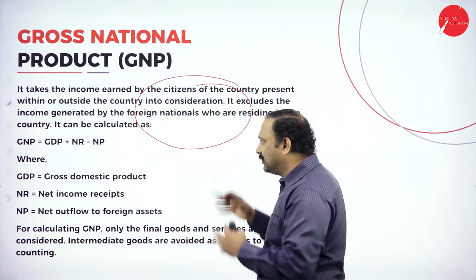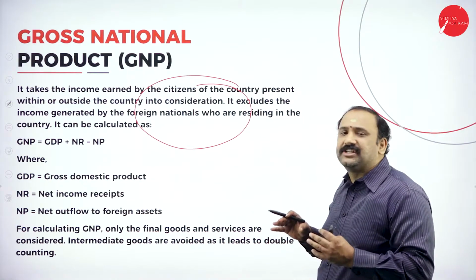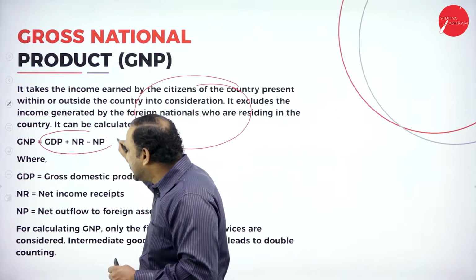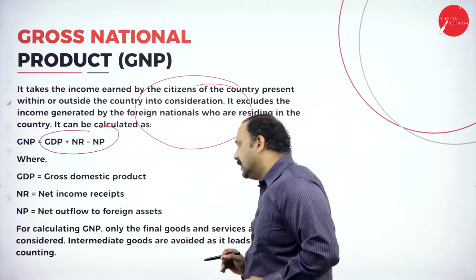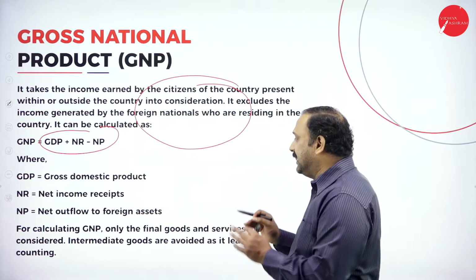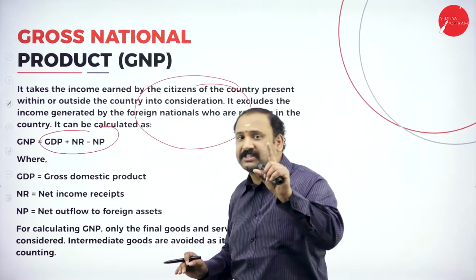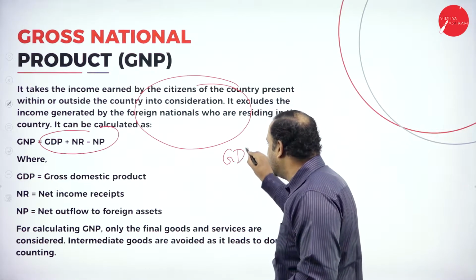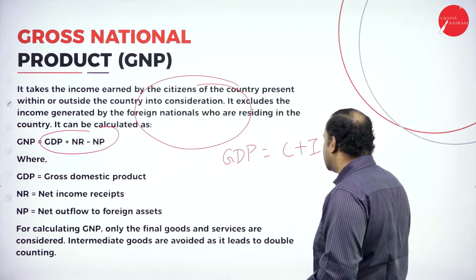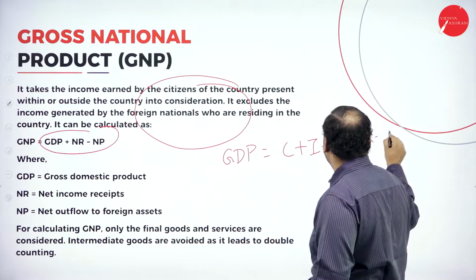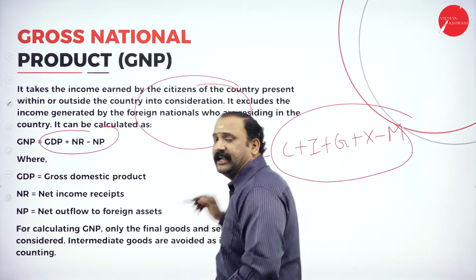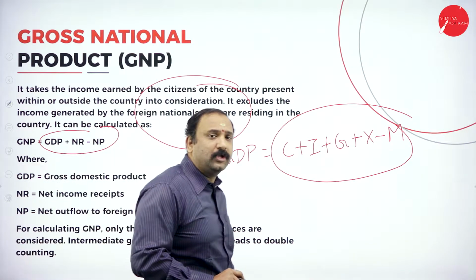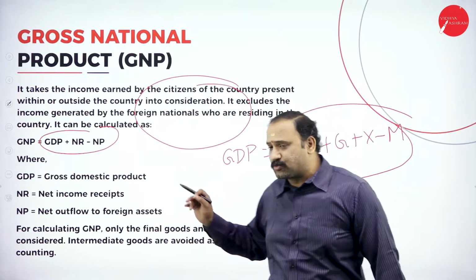So once we know this factor, let's get to the calculation very clearly. What is that calculation? GNP is equal to GDP plus NR minus NP. Now, NR minus NP is a very important factor. GDP stands for gross domestic product. The GDP formula is given by C plus I plus G plus X minus M. We are not going to dwell deeply into it. Taking GDP into account, plus NR minus NP, that's what we are worried about.